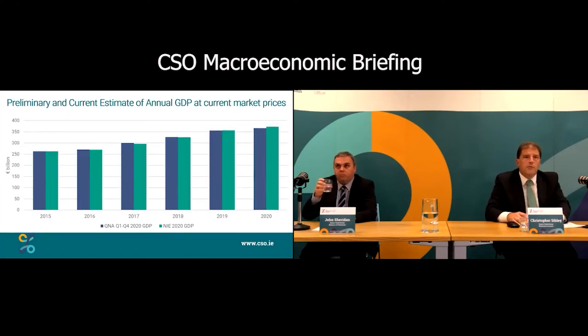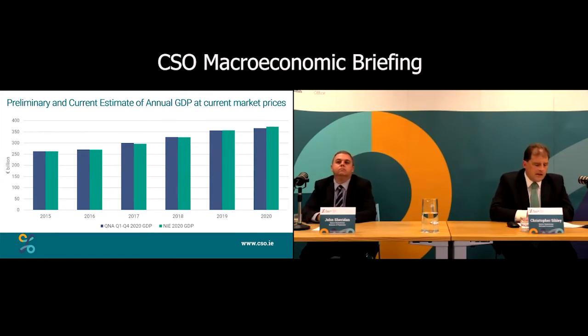It's important at this point in the year, we don't normally talk about current price data, but it's important at this point in the year just to look at the current priced estimates of GDP, as it's used for a denominator for lots of different things. The current price estimate now is up to 372 billion, up from 366 billion when the sum of the quarters.